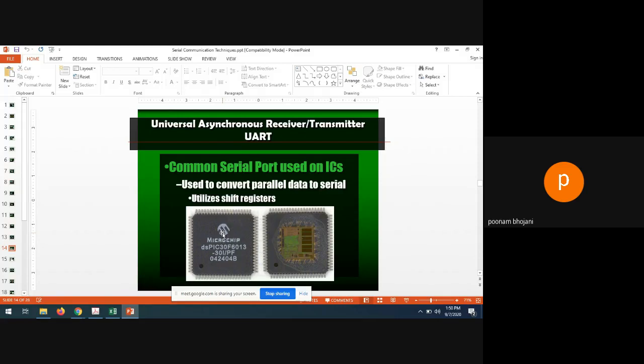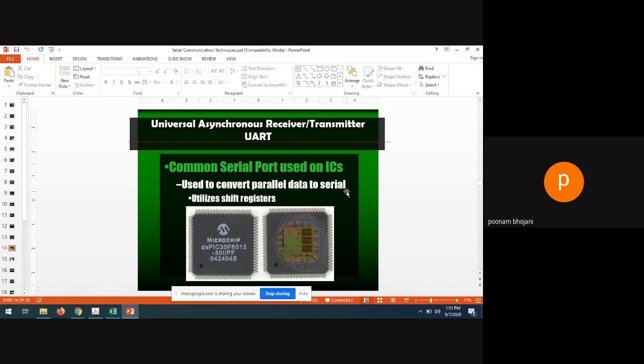Shift register. If you studied the shift register in digital electronics, then four types of shift register can be there: serial to serial, serial to parallel, parallel to serial, and parallel to parallel. So four types of shift registers are there. One of them can be used to do this: parallel data is given to the register, and the register gives the serial data, and after that your serial communication can work, otherwise not. So some common serial ports are used on ICs to convert the parallel data to serial by using the shift register.